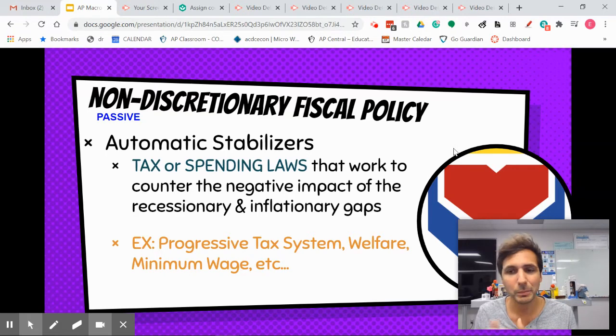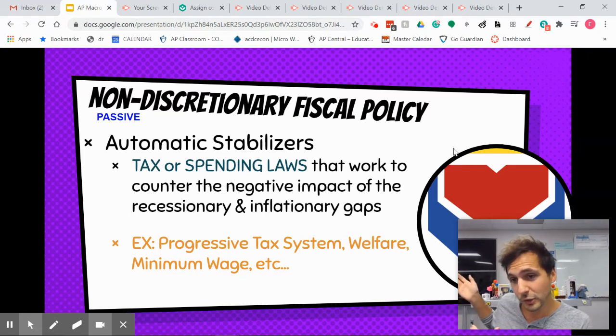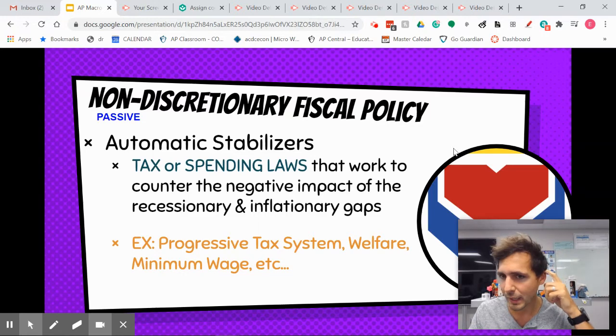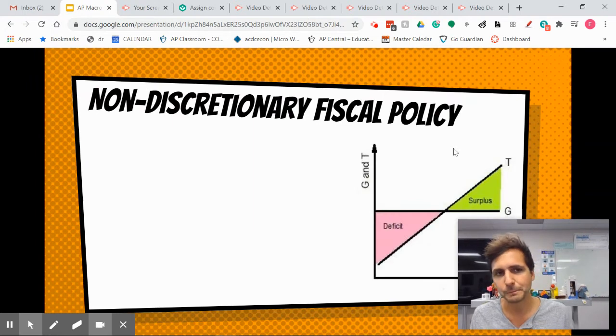Welfare, like we were saying, people lose their jobs, they get paid money from the government, which has a slight expansionary impact in a recession. But there are way fewer people on welfare when we're in an inflationary gap, which has a slight contractionary impact. And then, of course, minimum wage. Even when people lose their jobs and they get a job, the minimum wage helps stabilize that as well.